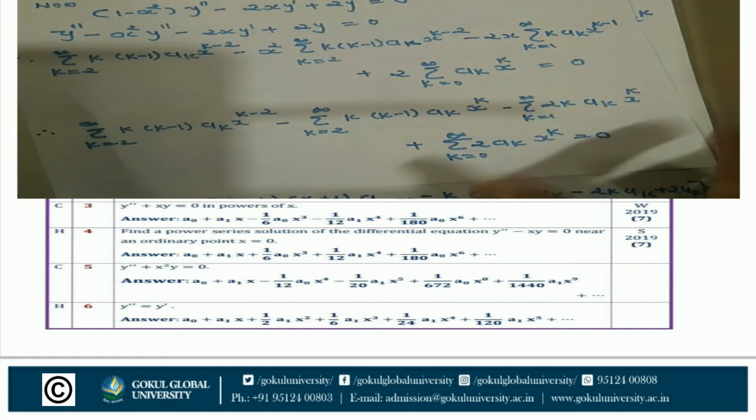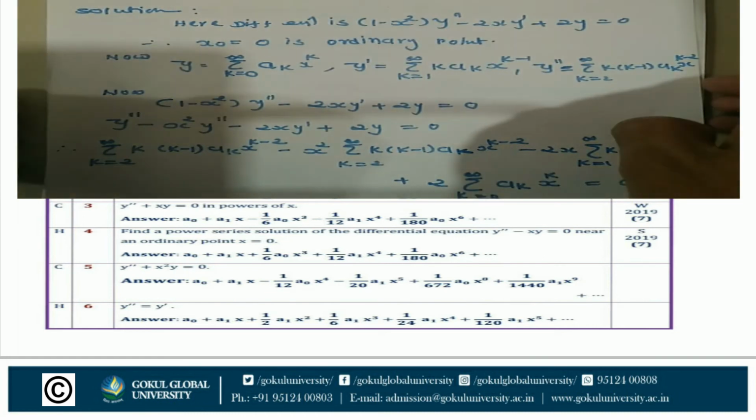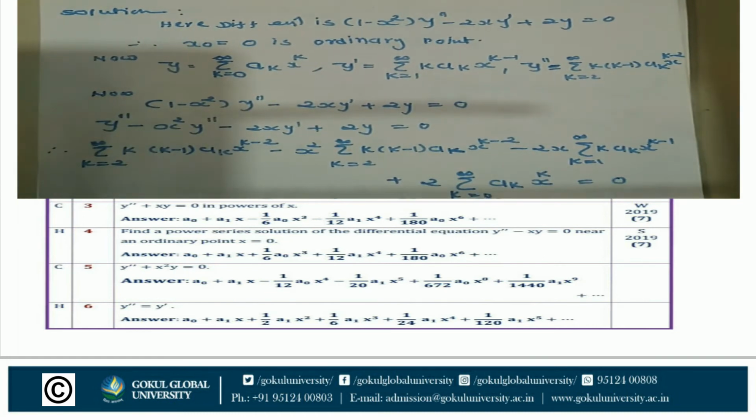Next example. Find the power series solution of the differential equation (1 minus x square) y double dash minus 2x y dash plus 2y is equal to 0 near x0. Solution: solve this differential equation. Here x0 is equal to 0, an ordinary point. Now put the values of y dash and y double dash in the given equation: (1 minus x square) y double dash minus 2x y dash plus 2y is equal to 0.